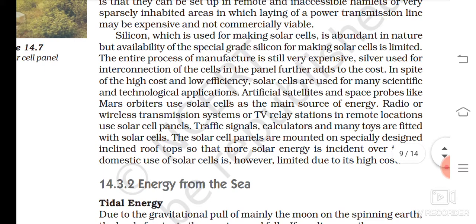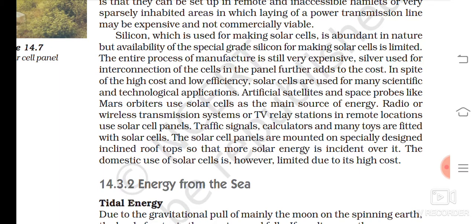Silicon, what is a solar cell made up of? Silicon, which is used for making solar cells, is abundant in nature, but availability of special grade silicon for making solar cells is limited. The entire process of manufacture is still very expensive. This is also one type of limitation. Silver, used for interconnection of the cells in the panel, further adds to the cost. It becomes costly when we make it.